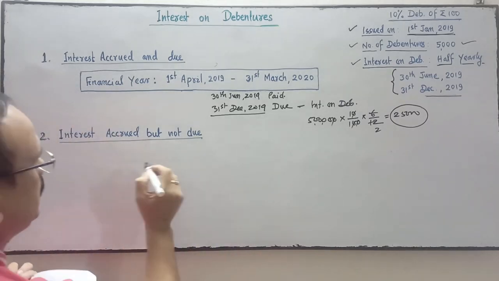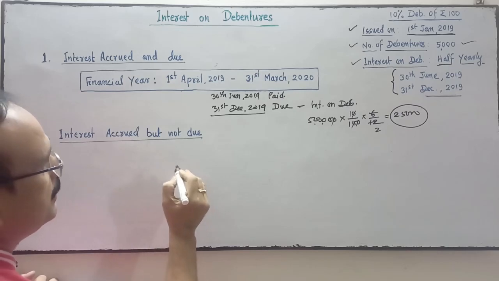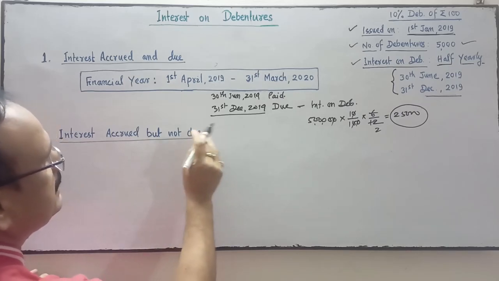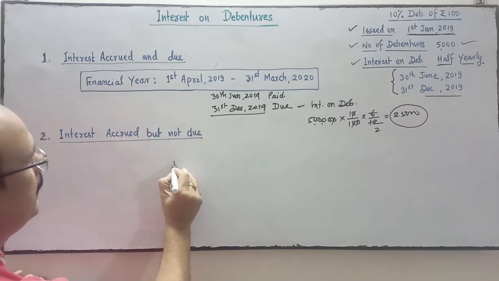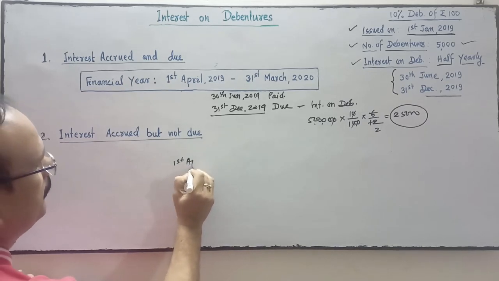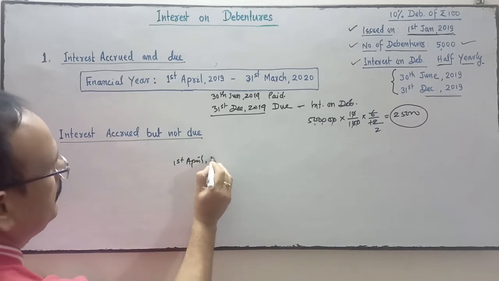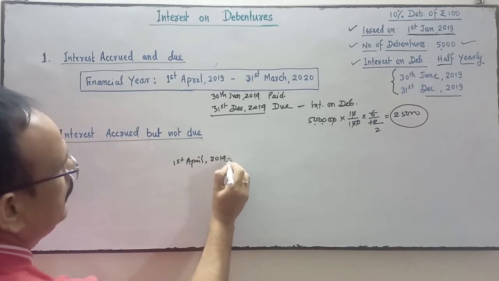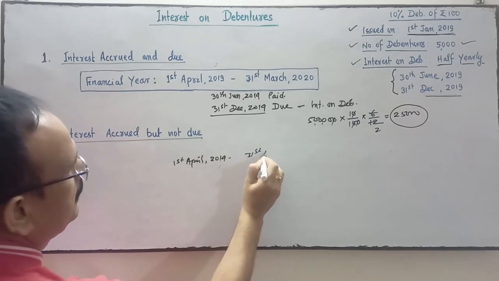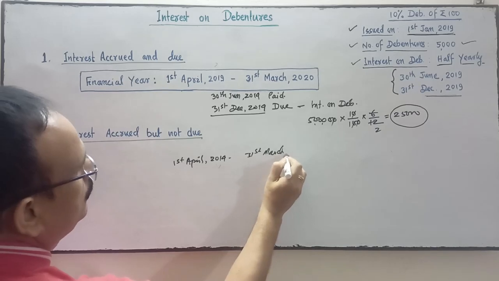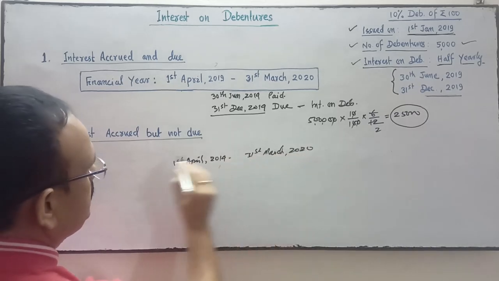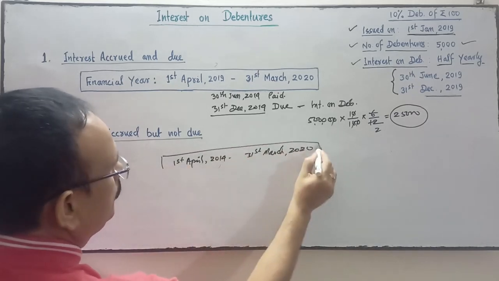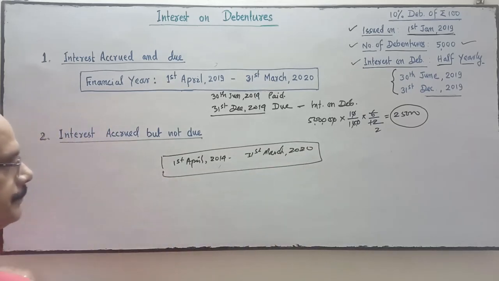So here, the next interest will be paid by the company in this financial year, which starts from 1st April 2019 to 31st March 2020. We are talking about this financial year.